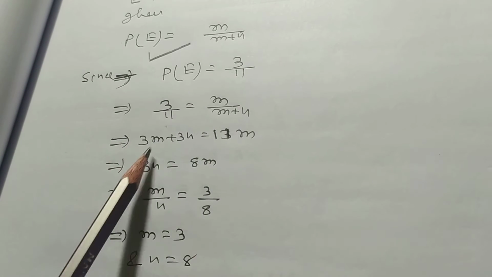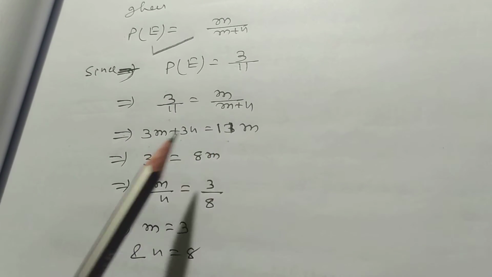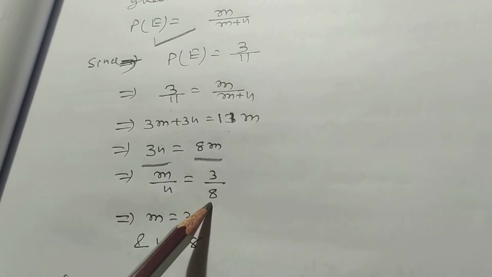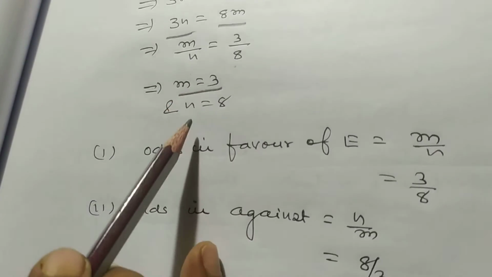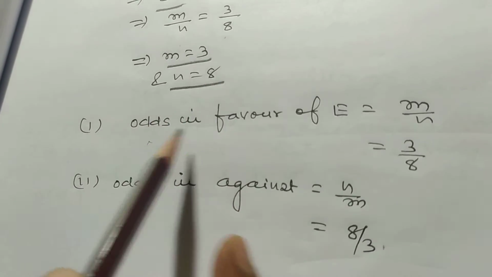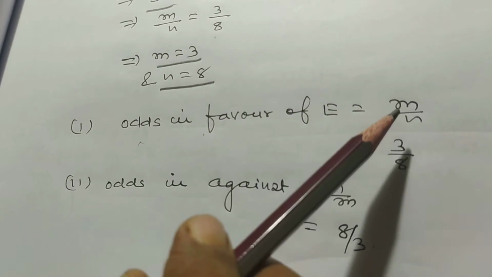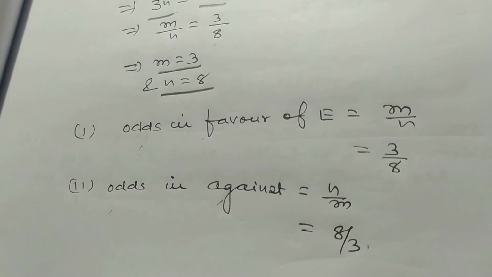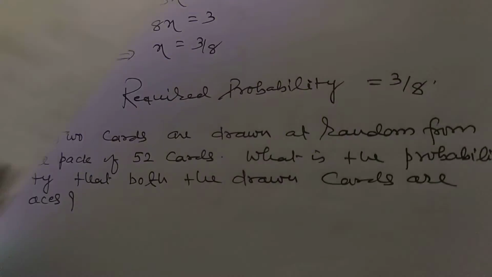That is 3m plus 3n is equal to 11m. That is 3n is equal to 8m. So m by n is equal to 3 by 8, that is m is equal to 3 and n is equal to 8. Odds in favor of E is equal to m by n, that is 3 by 8. Odds against is equal to n by m, that is 8 by 3.